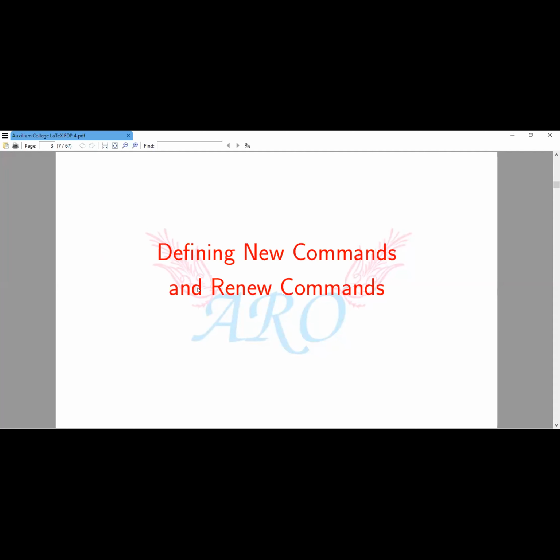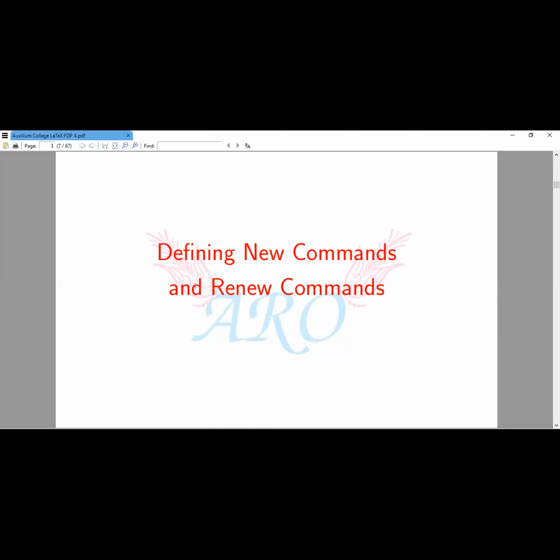We are going to define new commands as per our interest, and there is also a chance to renew an existing command. For example, backslash tableofcontents provides only the name contents. Suppose you want table of contents or index instead; likewise, we may renew that command also. We are going to see that in this class.